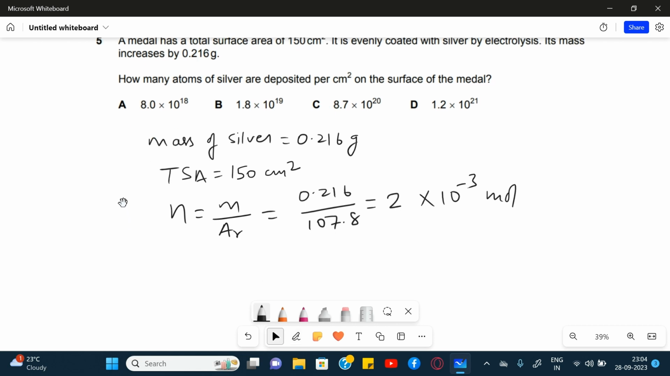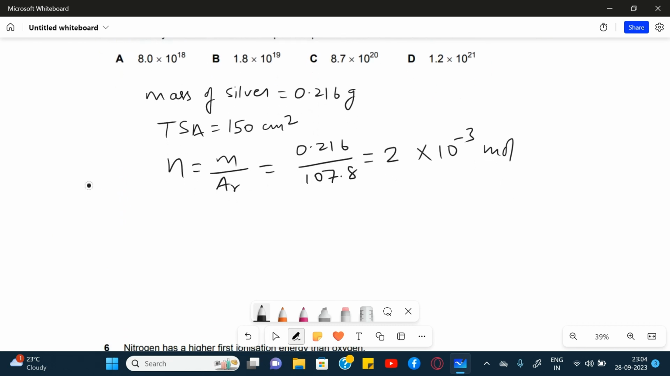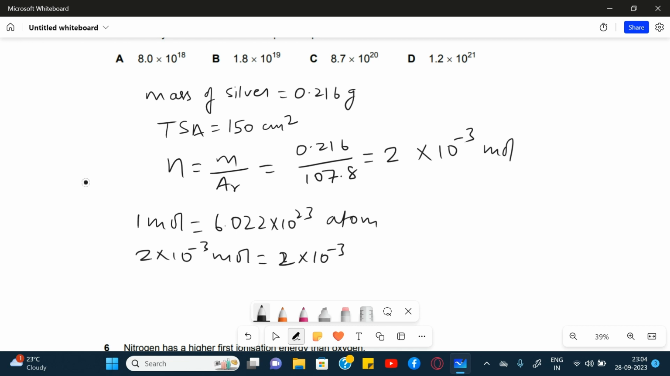Now, since we know that 1 mole contains 6.022 into 10 raised to the power 23 atoms, these 2 into 10 raised to the power minus 3 moles is equal to 2 into 10 raised to the power minus 3 into 6.022 into 10 raised to the power 23 atoms, which is equal to 1.2 into 10 raised to the power 21 atoms. But this is not the correct answer.